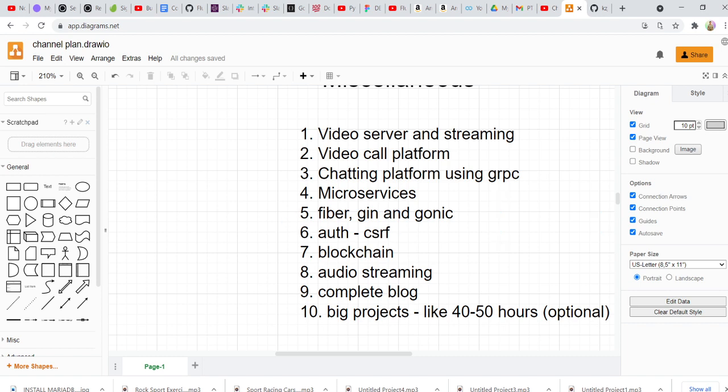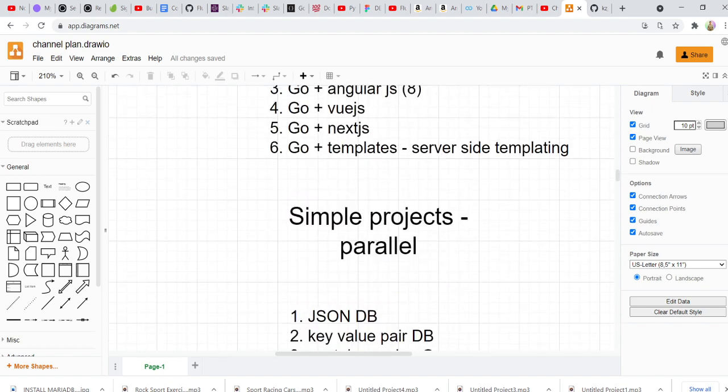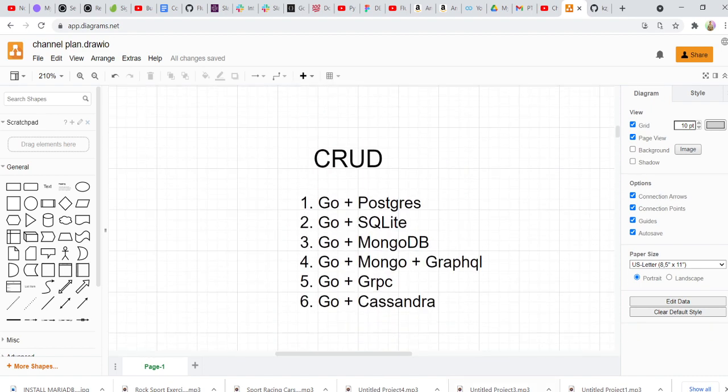So these big projects will be projects which will be completely full stack. They will have admin panels, they will have payment gateway APIs, they will have OAuth implementation, all of that. So they'll be like really serious projects. So if you want to get into that, you can let me know. All right. And that's about it. So these are all the projects that we're going to take a look at on this channel.